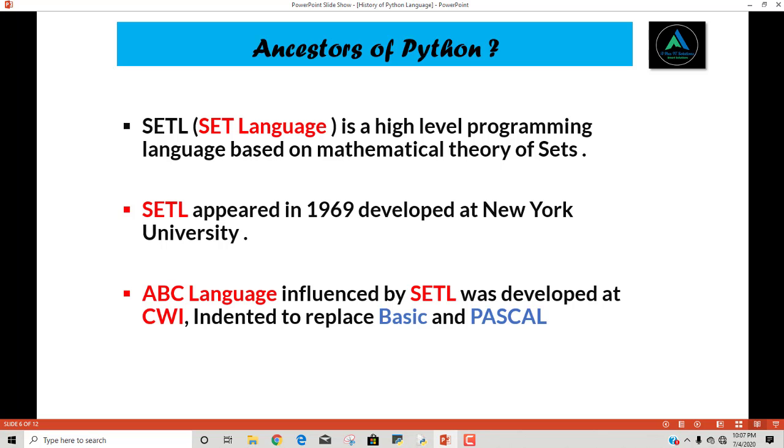Now let's talk about the ancestors of Python. The first language that comes to our mind is the SETL language. The SETL language is a high-level programming language based on mathematical theories of sets. Now there are a lot of students confused about high-level programming languages and low-level programming languages. Let me clear this point.